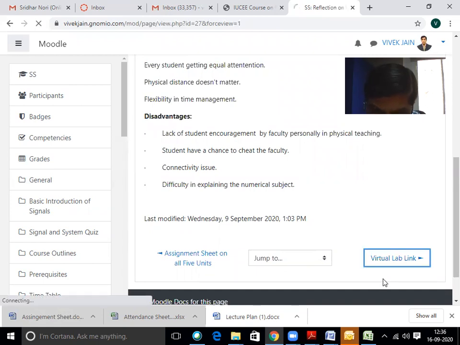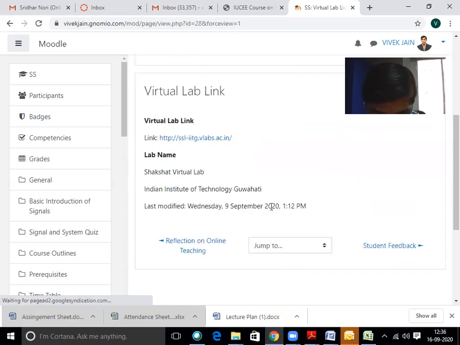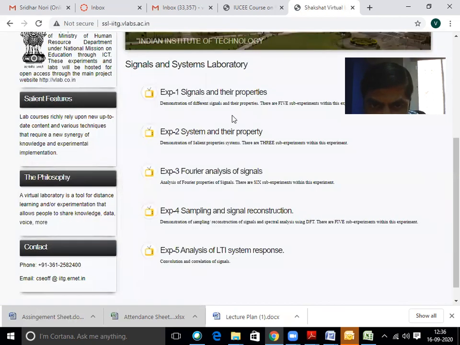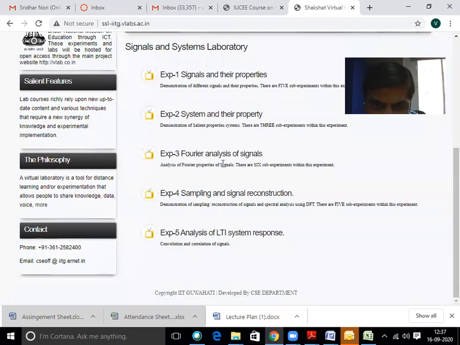We also provide the virtual lab link for the students. The lab is the Shashakant Virtual Lab, developed by the Indian Institute of Technology Guwahati. Students directly click on that link and open the virtual lab. The virtual lab is available online, and students perform different experiments on it. The experiments are available here: signals and their properties, systems and their properties, Fourier analysis, sampling and reconstruction, and analysis of LTI systems. The students perform these experiments on the virtual lab online.